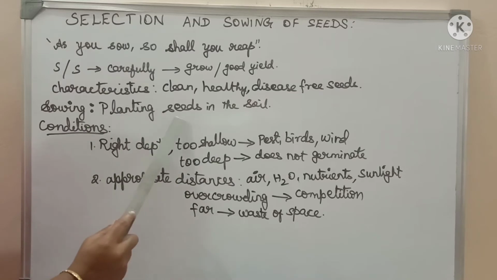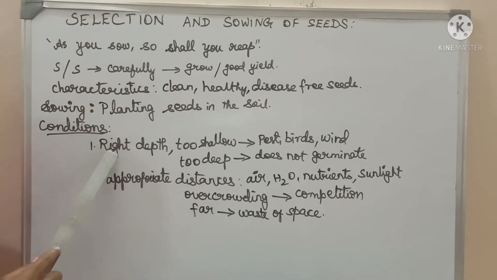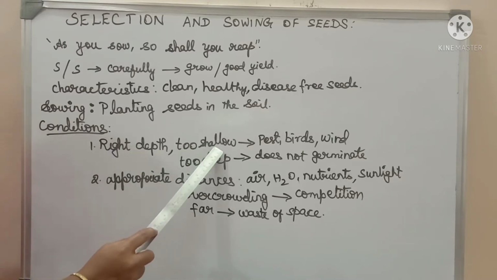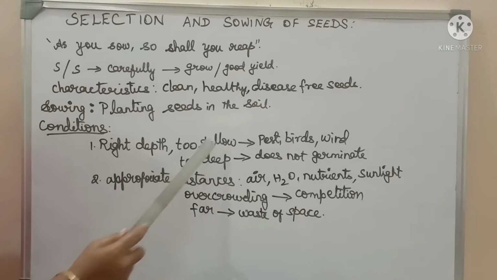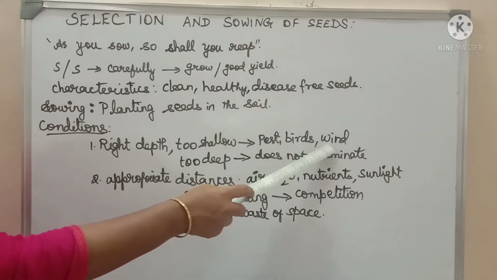This must be done with utmost care because there are conditions that may cause drawbacks. Condition number 1 is that the seed should be sowed at the correct depth. It should not be too shallow because pests or birds may eat the seeds, or the wind may carry the seeds away to far off places.